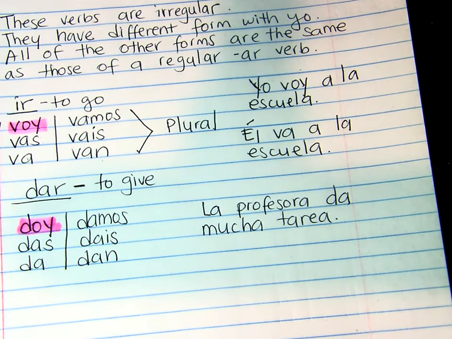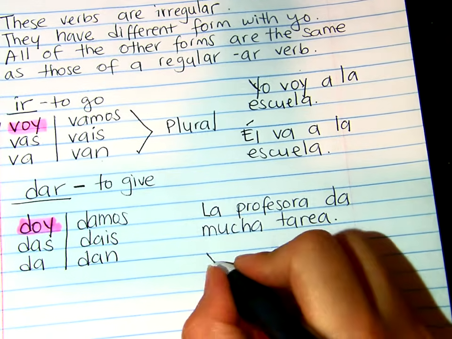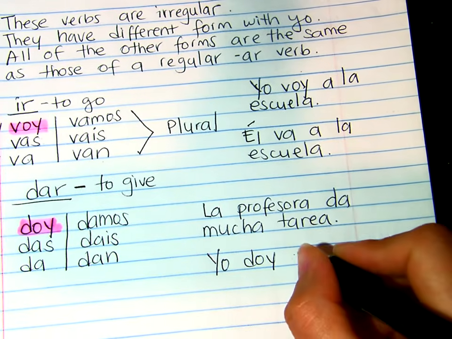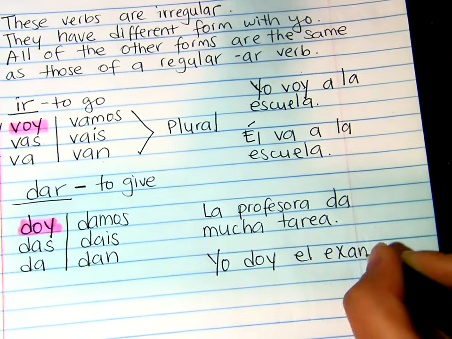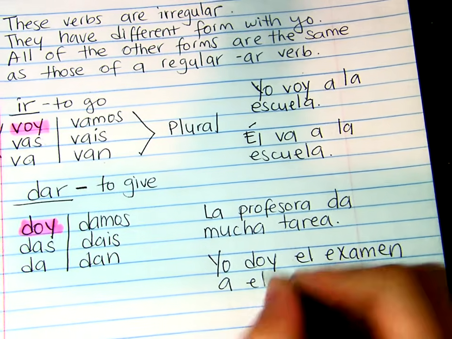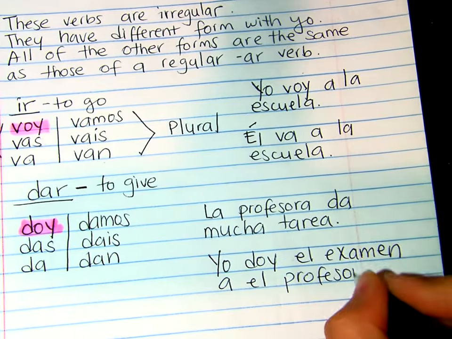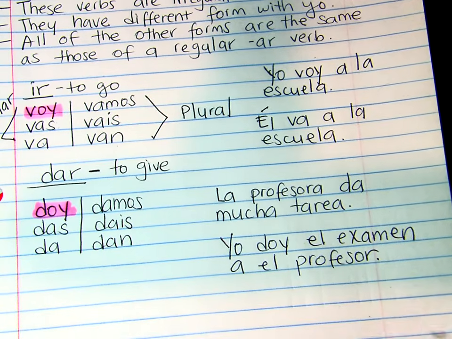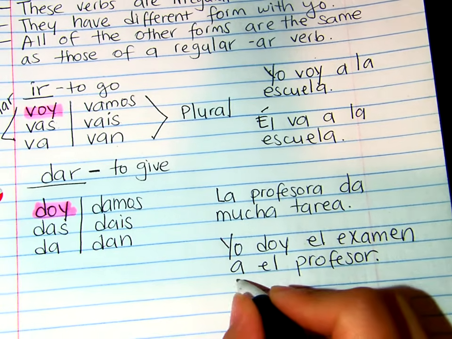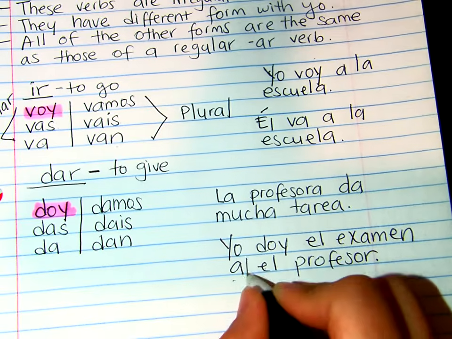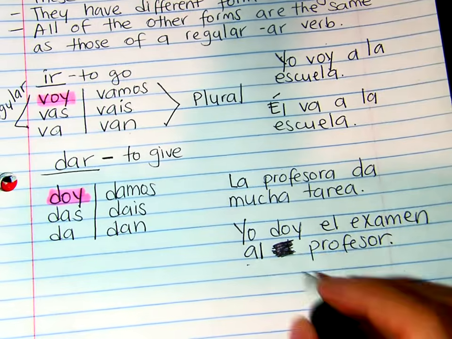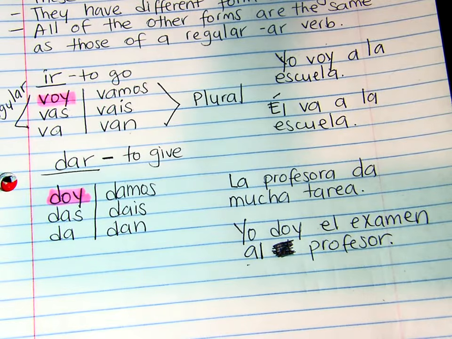I give the test to the teacher. Yo doy el examen a el profesor. I give the test to the teacher. Okay? Okay. Soon, we're going to learn, there's something here that it's not right. So it's al profesor. Next video, you're going to learn why. Okay? Yo doy el examen al profesor.